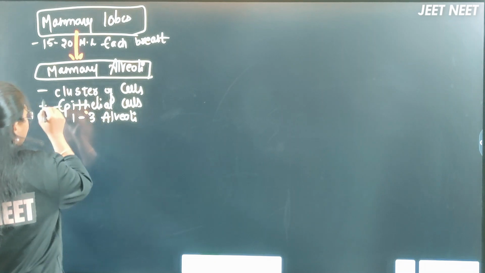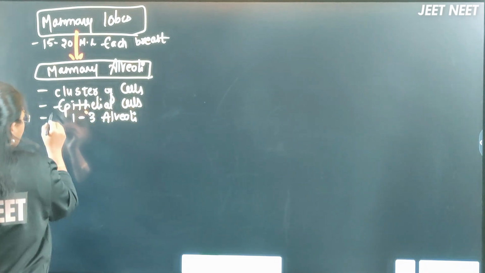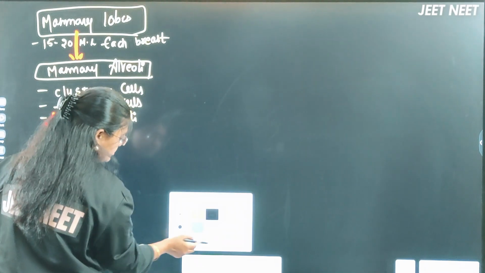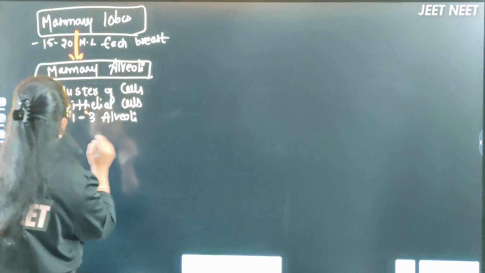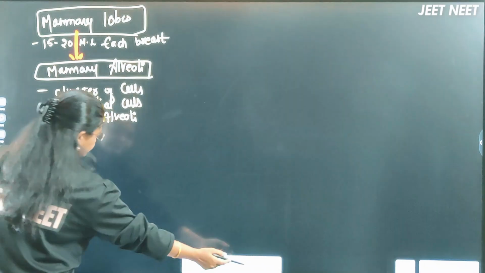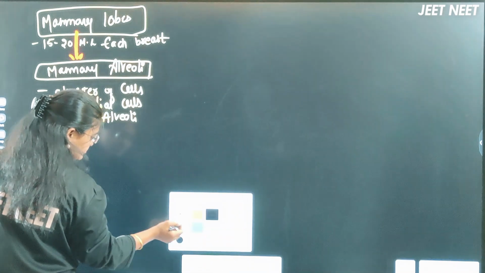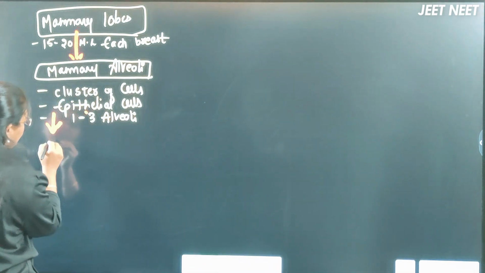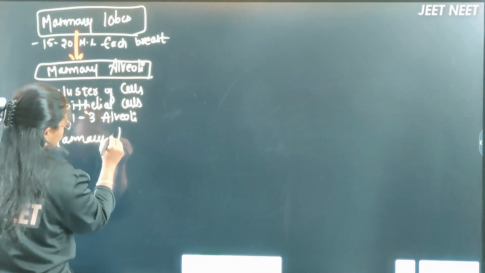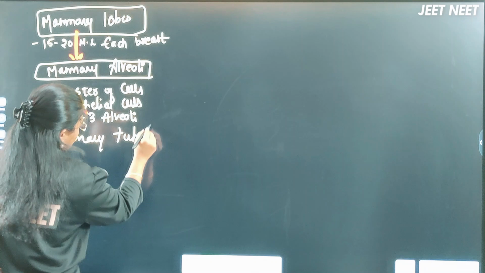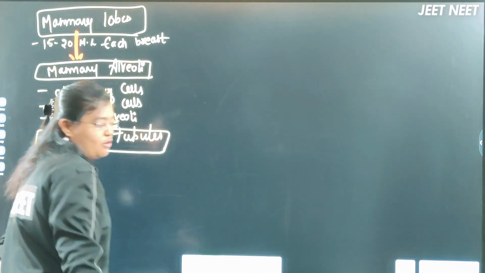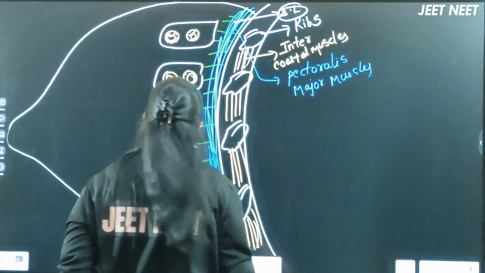Now this mammary lobe will next form the next part, calling it the mammary tubules.